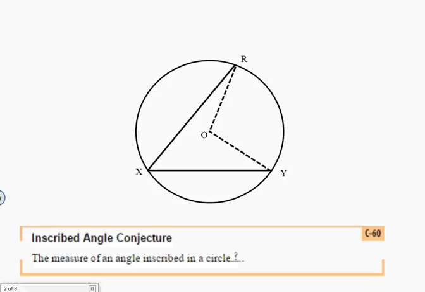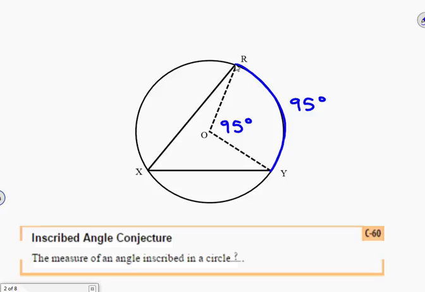Now, in the diagram, you see we have a circle, O. We have central angle, ROY. And central angle, ROY, would have an intercepted arc of RY. Now, let's label RY. It has a measure of 95 degrees. Since that arc has a measure of 95 degrees, we know by the definition of arc measure that its central angle has the same measure.